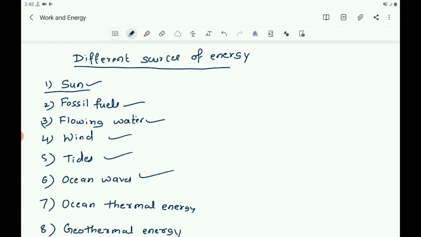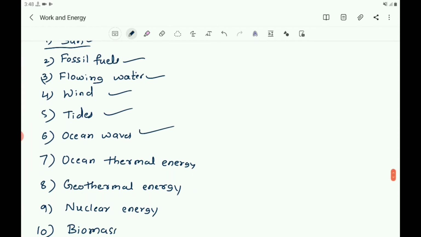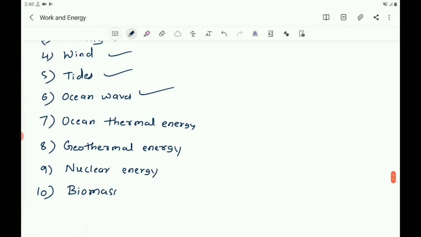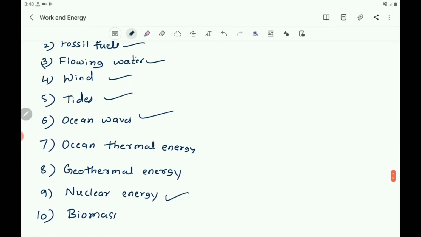We can also get energy from the nuclei of atoms, which is called nuclear energy, and also we get energy from the interior of the earth, that is the geothermal energy. Geothermal energy is the energy from the interior of the earth, and also we can get energy from the tides.